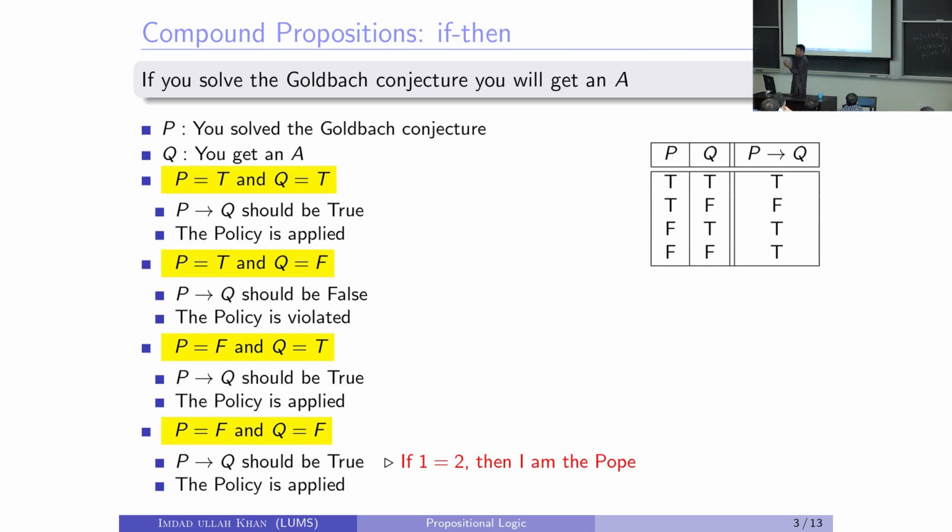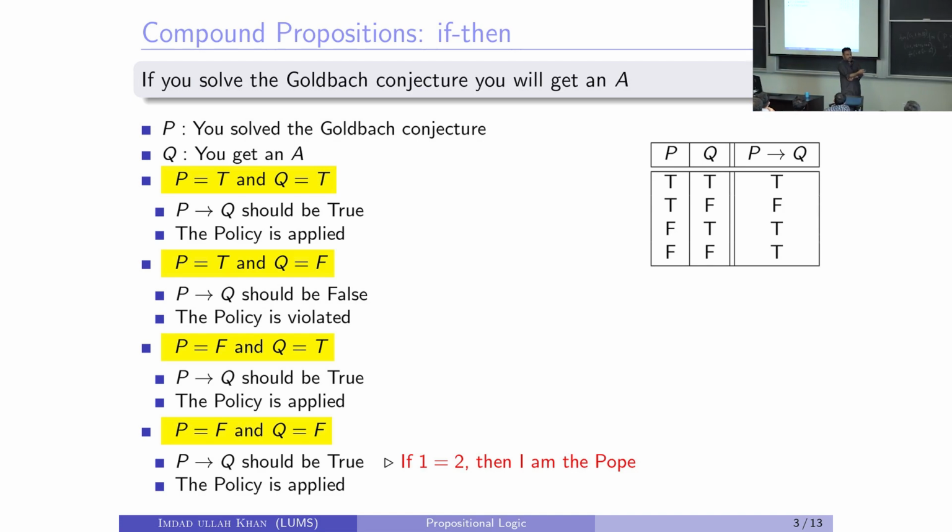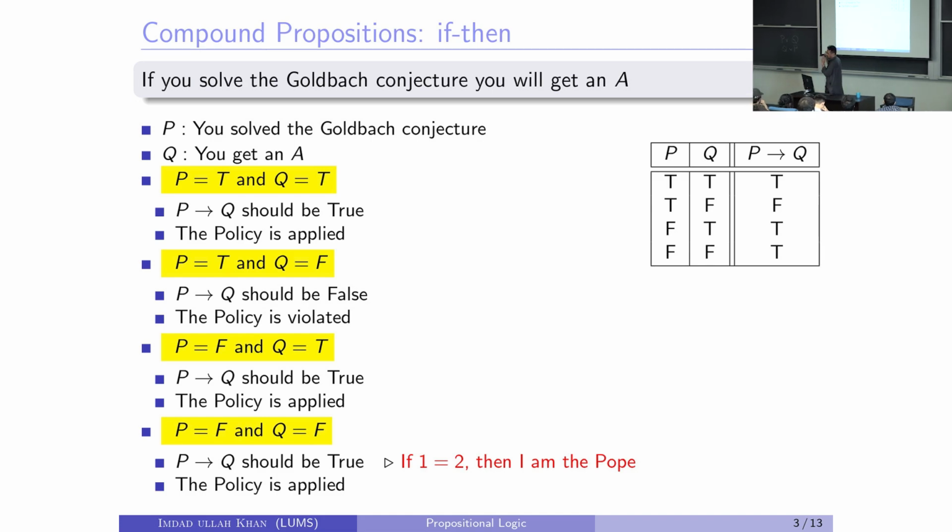The first part of the first row says that you solved the Goldbach conjecture and Q is true, you got an A, right? So P implies Q should be true. The value of P implies Q should be true. The policy is applied, nothing wrong. If somebody said this was the policy and this was the outcome, nobody is going to complain. No law school is going to get involved, no court, no suit or anything.